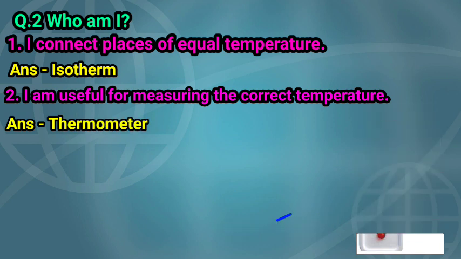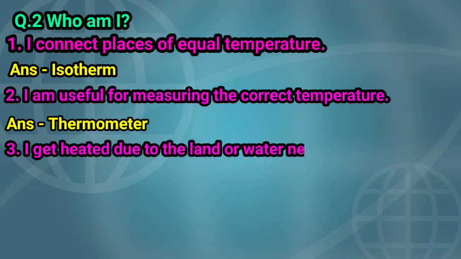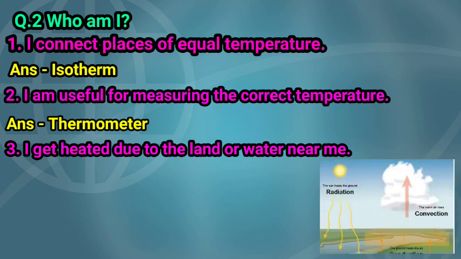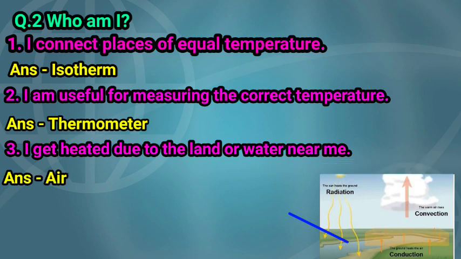Next question, question number 3: I get heated due to the land or water near me. Children, what heats up first after the land and water are heated? Correct. After heating the land and water, the air closer to the surface of land and water gets heated first. Then the answer to this question is air.